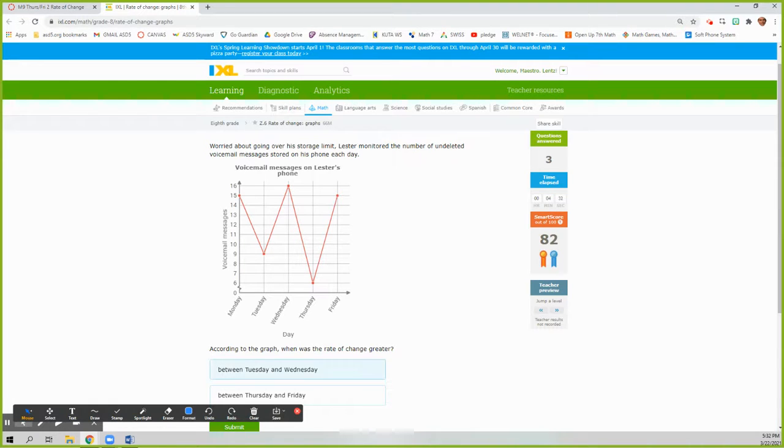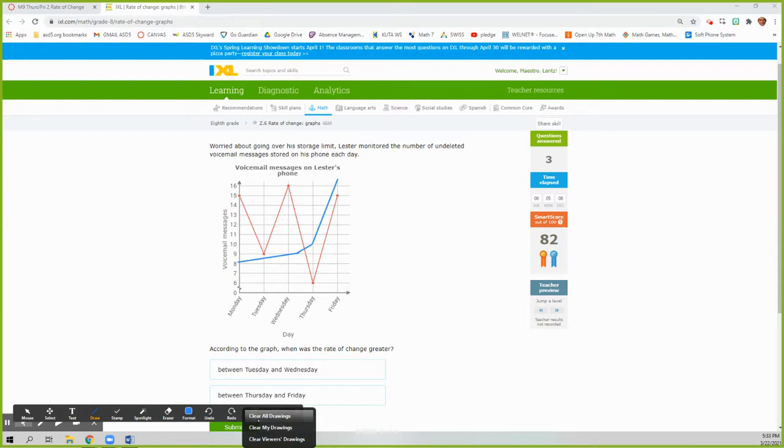Side note. So according to the graph, when was the rate of change greater? So think of it just like the slope question earlier this week. Greater meaning steeper, right? The faster it's changing, the steeper it would be. So like if this would have been, it's not, but if it would have been, let's say it was going along this, and then it went to here, but then all of a sudden it went like that. This section right here where it goes up the most, the fastest, would be the biggest rate of change, the greatest rate of change. So right here, it's going from 9 to 16.